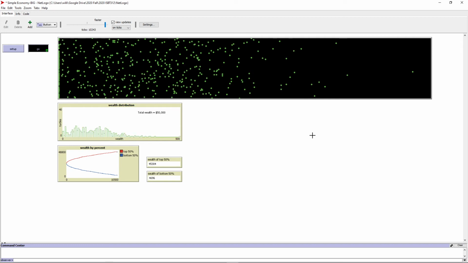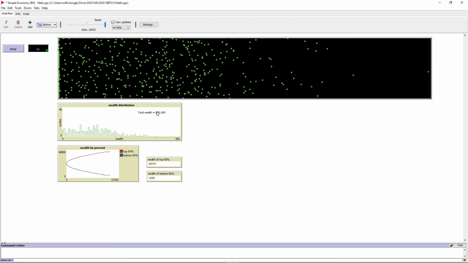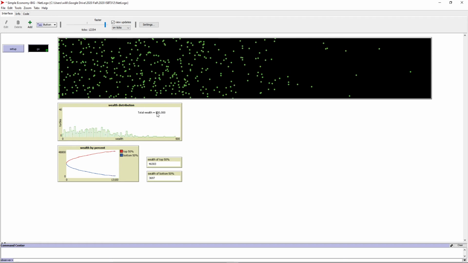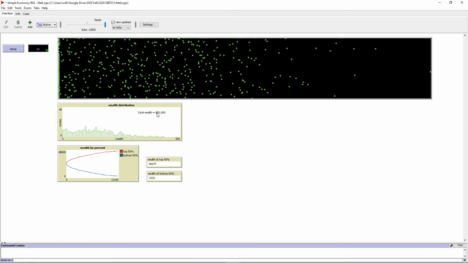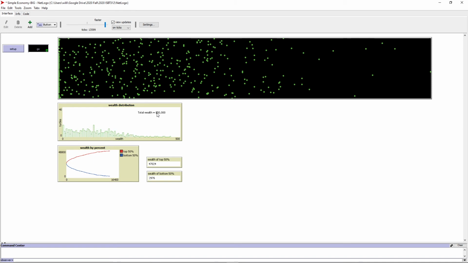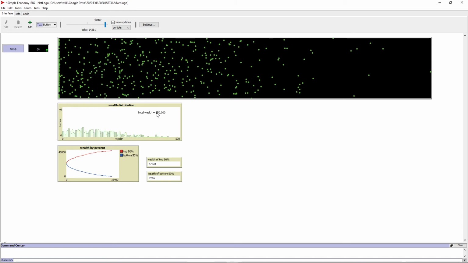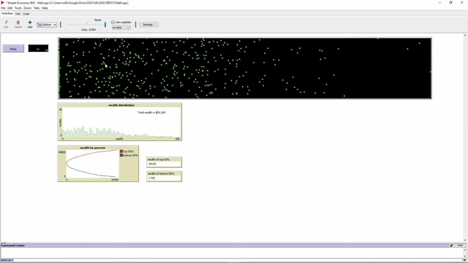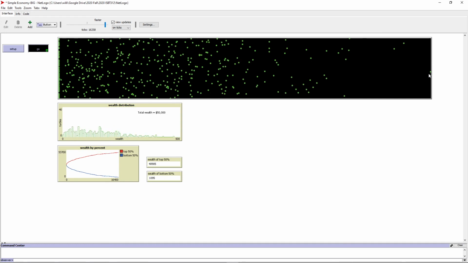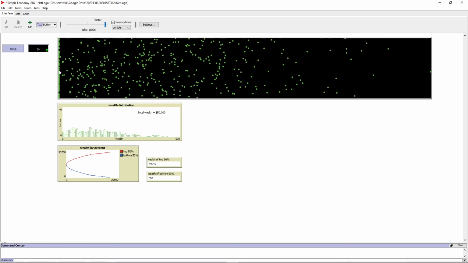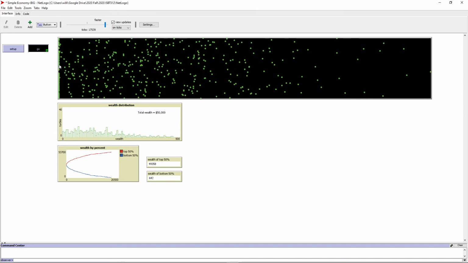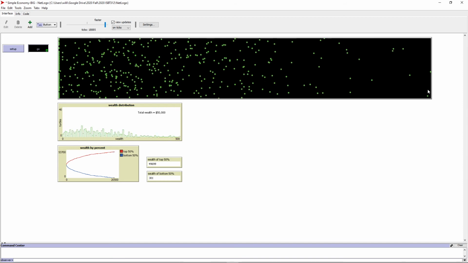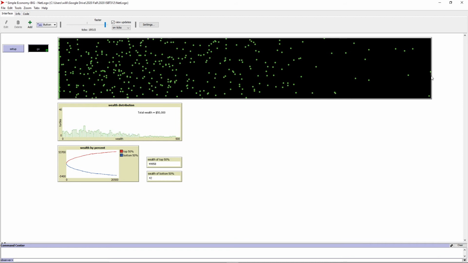So now, before, when I said the total wealth was 50,000, the total wealth is actually 100,000 now, because every turtle is given $100 to start, but they can go negative, which means they can borrow $100. So they have $100 to start, but they can kick in money by borrowing debt and getting an obligation. So now we have something that we didn't see before. Very quickly, we have a whole bunch of folks in debt on this side because it didn't exist before. But now we have at least one turtle that's even more wealthy than 500. Now we have two.